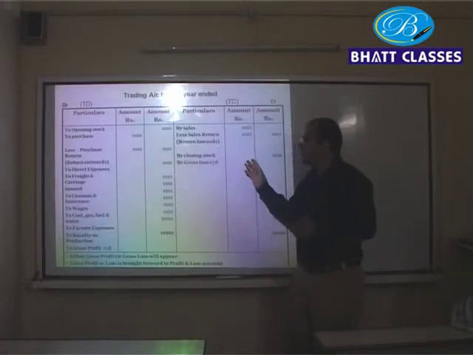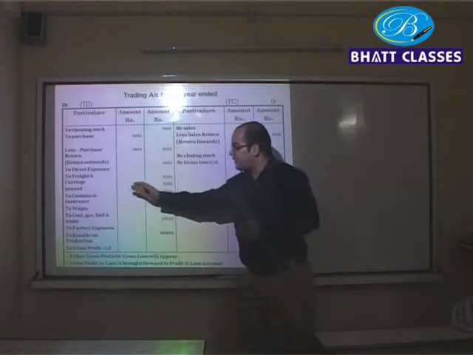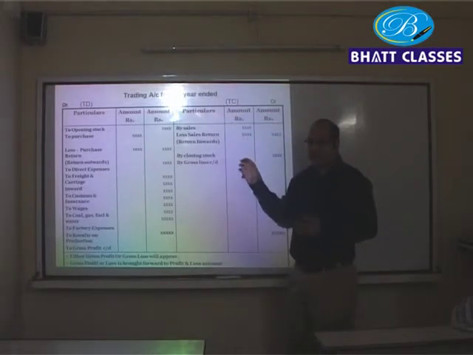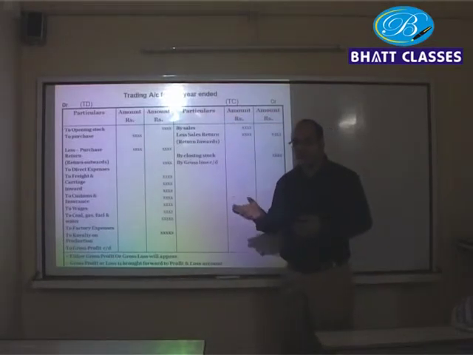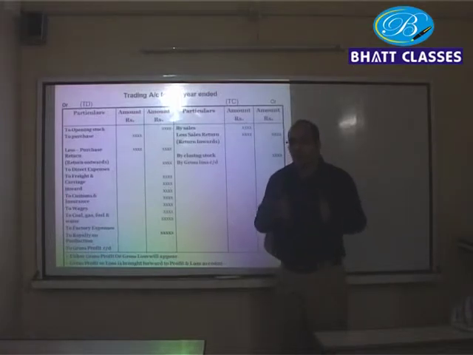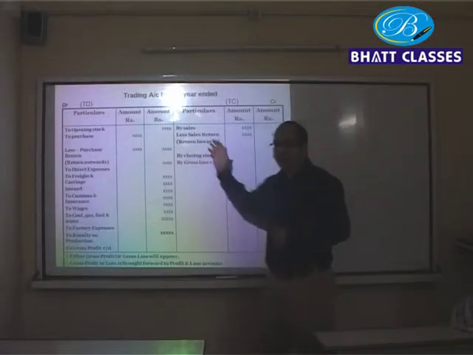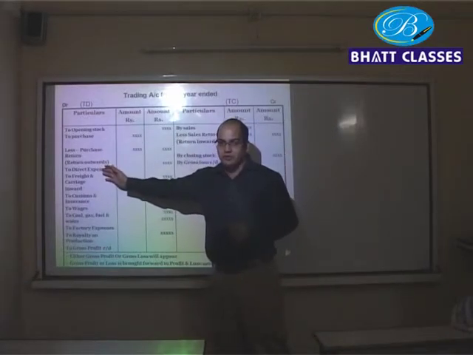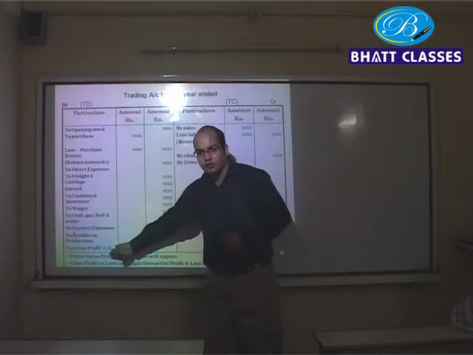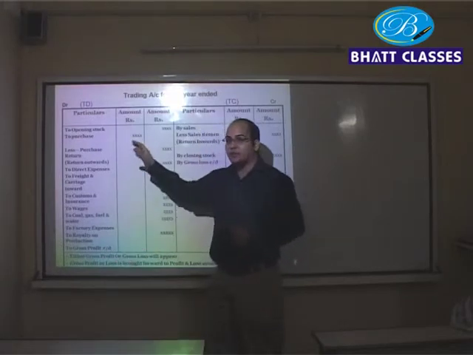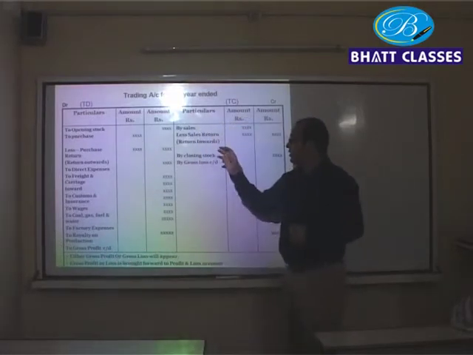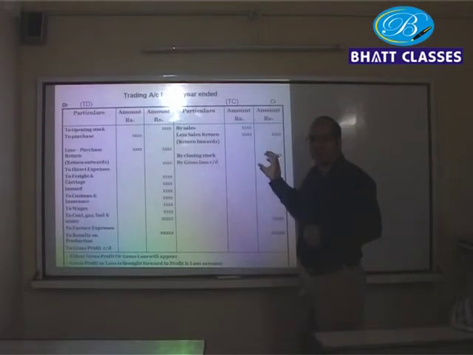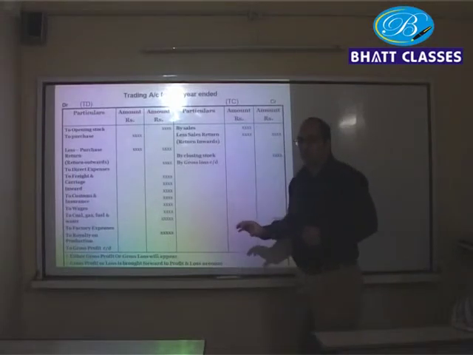So we take the total of the debit side, we take the total of the credit side, and the balance is called either gross profit or gross loss. If the income is greater than the expenses, you will get gross profit. And if your expenses are more than your income, you will be left with an amount called gross loss.